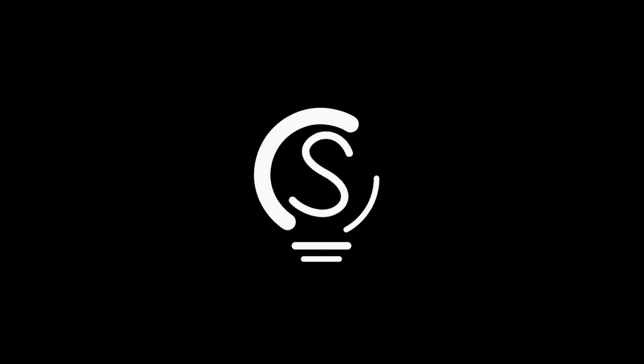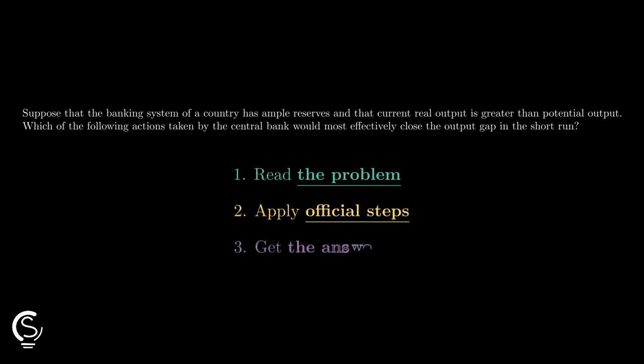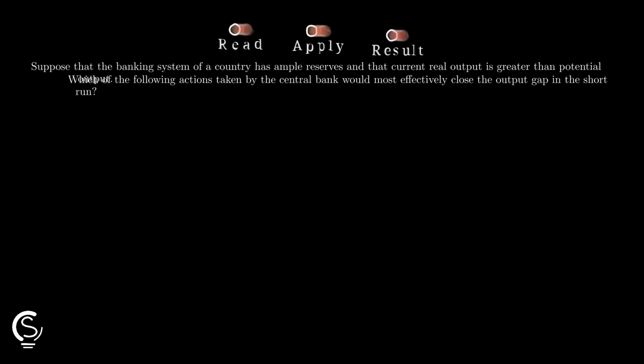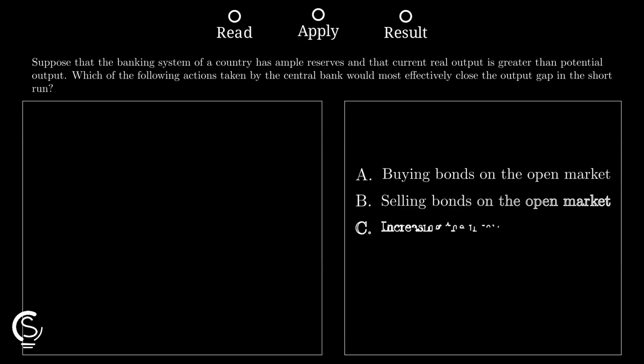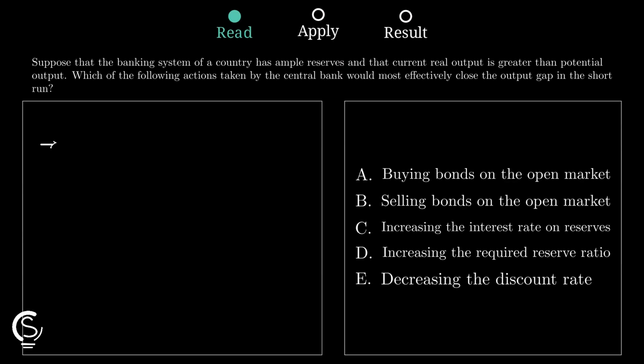Let's level up. Current output is above potential, so this is an inflationary gap, and the fastest fix is finding the most contractionary central bank move. Start with the gap itself. When real output is greater than potential output, the economy is overheated, so the central bank wants contractionary policy to reduce lending, spending, and demand.